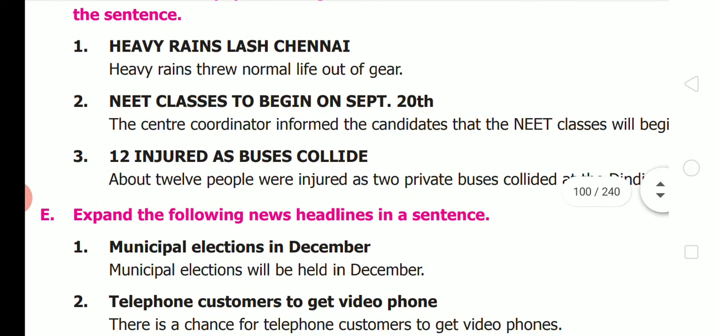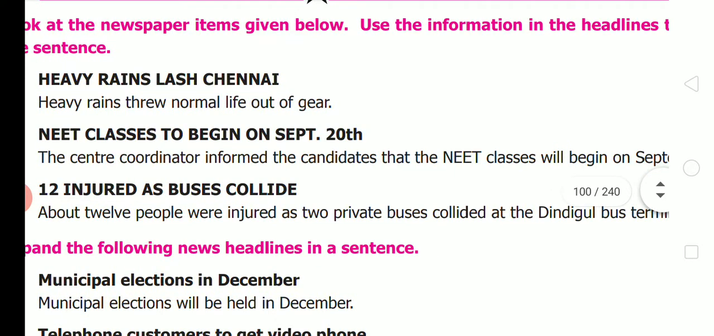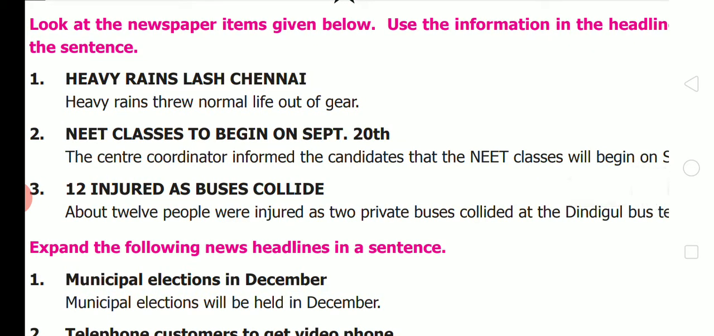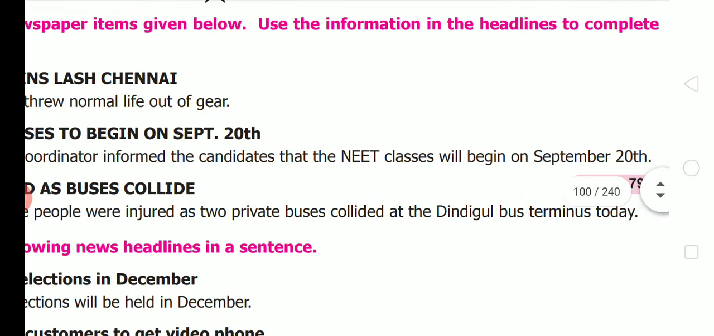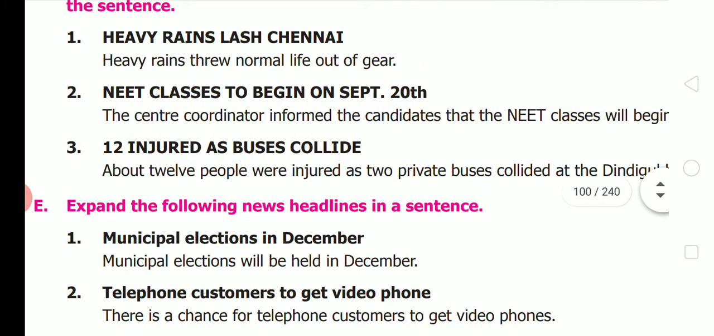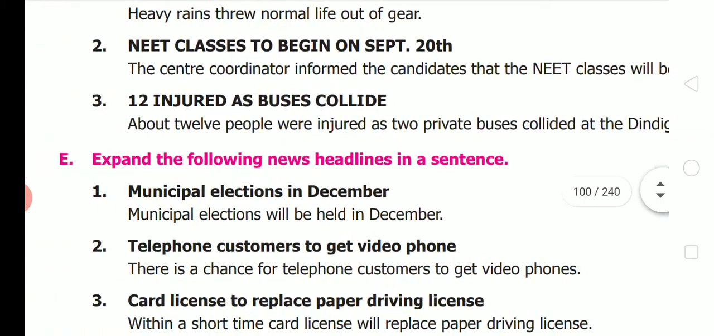Now moving on to D. Look at the newspaper headlines and use the information. Heavy rains lashed Chennai. Heavy rains threw normal life out of gear. NEET classes to begin on September 20th. The central coordinator informed the candidates that the NEET classes will begin on September 20th. Third one, 12 injured as buses collide. About 12 people were injured as two private buses collided at the Dindigul bus terminus today.